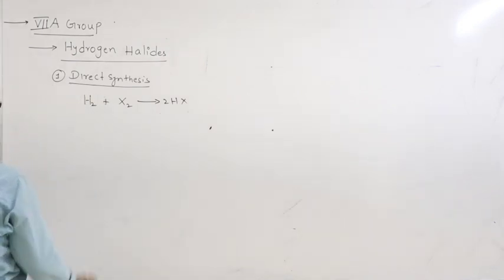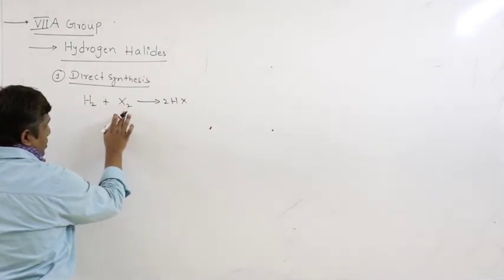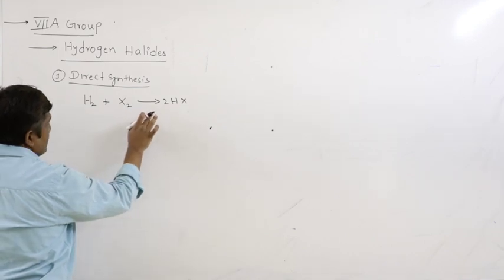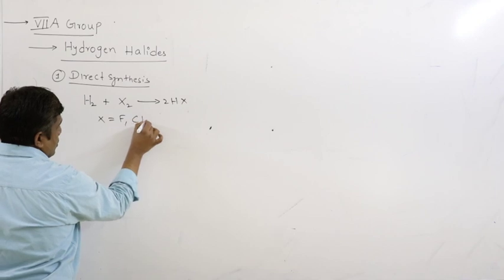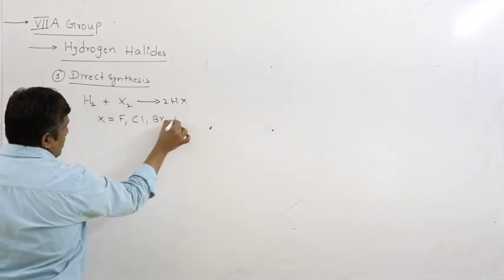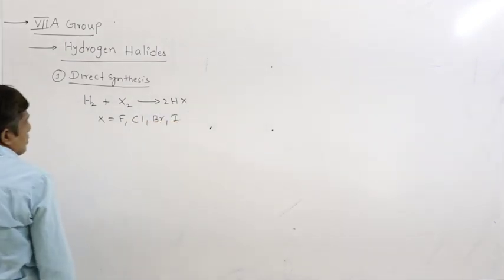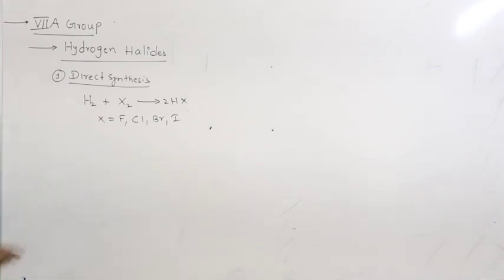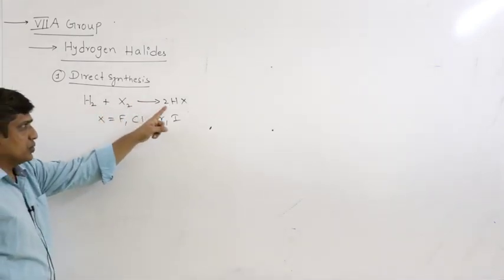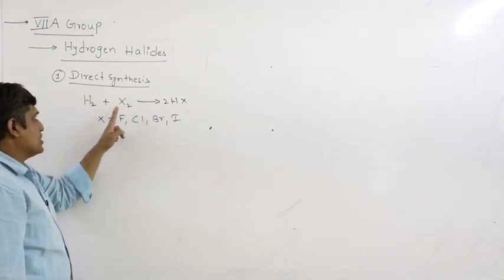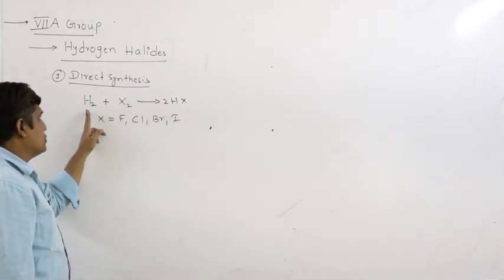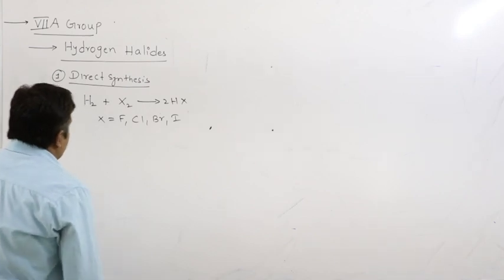H2 combines with halogen to give 2HX, where X can be fluorine, chlorine, bromine, iodine. So H2 plus F2 gives 2HF, H2 plus Cl2 gives 2HCl, H2 plus Br2 gives 2HBr, H2 plus I2 gives 2HI.